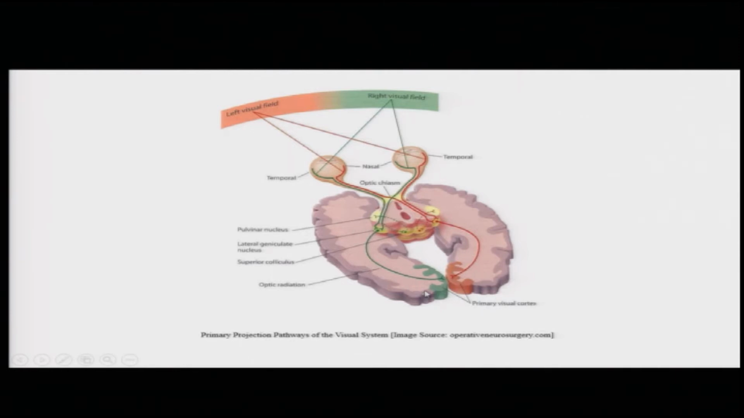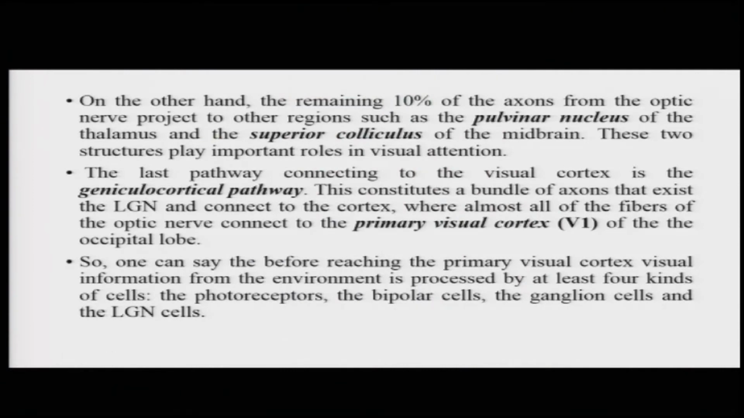The remaining 10% of the axons from the optic nerve project to other regions, as we just saw, such as the pulvinar nucleus of the thalamus and the superior colliculus of the midbrain. These two regions are very important structures, and they play important roles in different aspects of visual attention, such as orienting our vision to objects which, say for example, flash in the periphery and so on, which grab your attention.